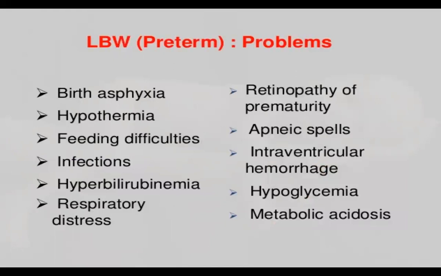Now, LBW preterm, what are the problems it produces? It may produce birth asphyxia, and the temperature of the newborn is also less. Then there may be feeding difficulty, where the newborn is not able to suck the breast, or sometimes there is infection, hyperbilirubinemia, or respiratory distress, or retinopathy of prematurity, or necrotizing enterocolitis, and intraventricular hemorrhage, hypoglycemia, metabolic acidosis. These are the common problems which can be present in preterm.